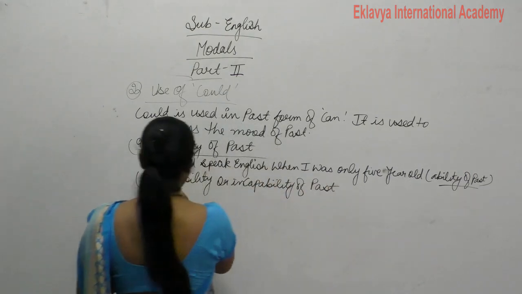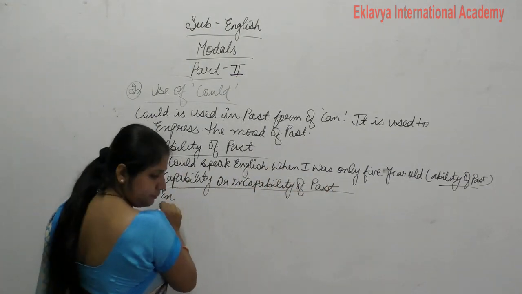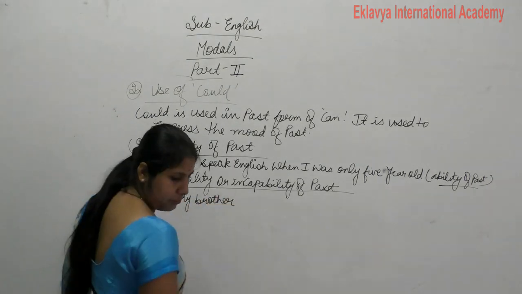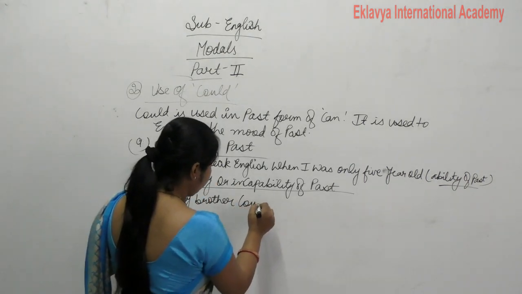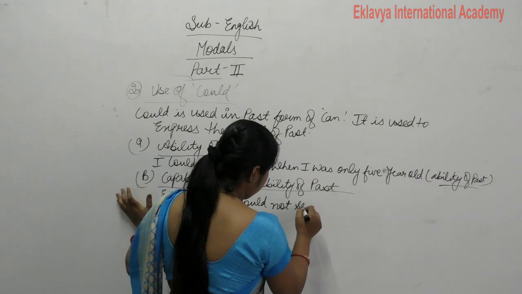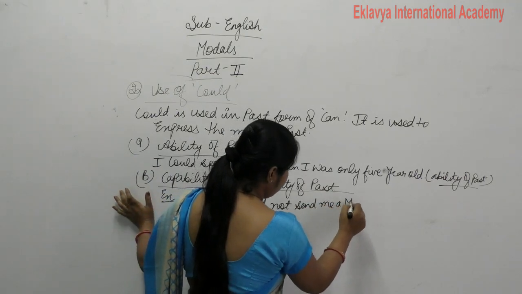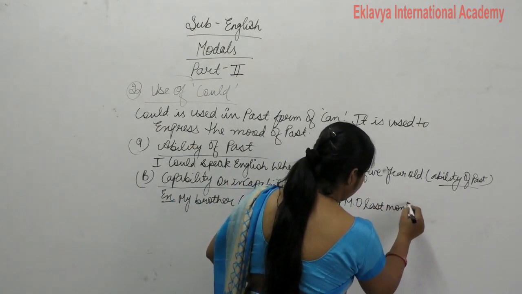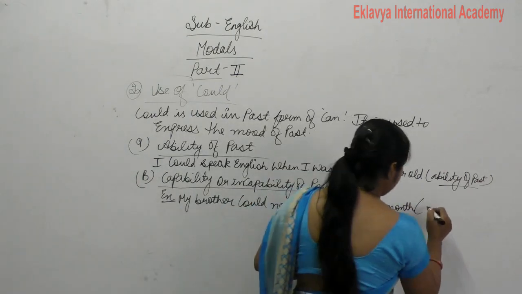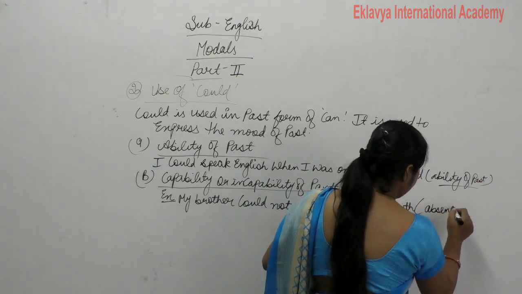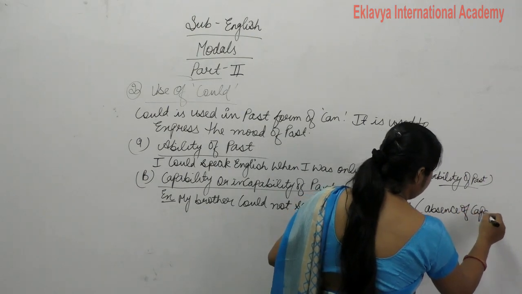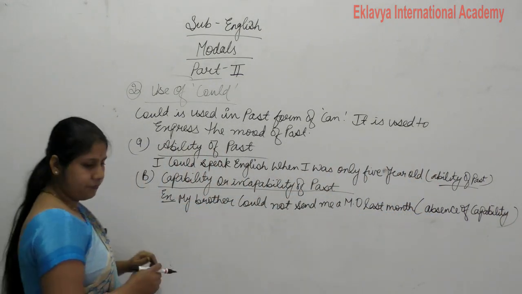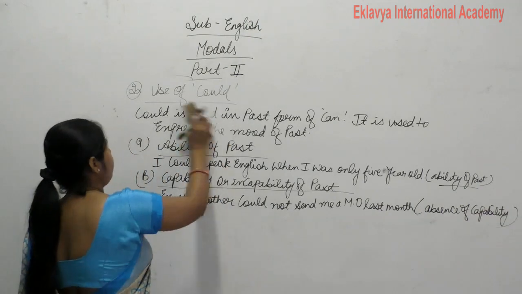Clear? So write down an example of this also. My brother could not send me a MO last month. So what is this? This is incapability of past, meaning absence of capability. Absence of what? Capability. Clear?